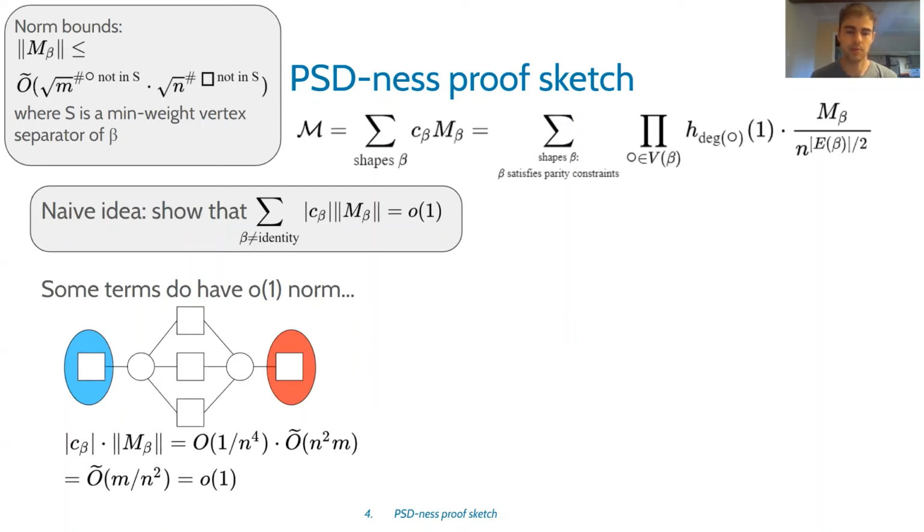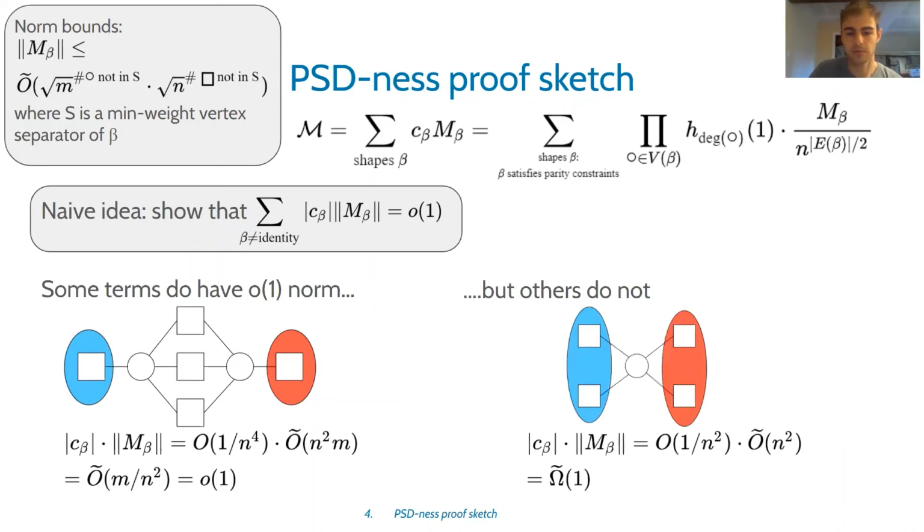Using the norm bounds that I've put up here in the upper left, let's estimate the norm of this shape here. So a minimum weight vertex separator for this shape is either the blue square or the red square. After removing that square, there are 4 squares left and 2 circles. So the norm bounds imply that the operator norm of m sub beta is m n squared for this shape. The coefficient that this shape appears with is 1 over n squared because it has 8 edges. So therefore, the contribution to the sum is actually m over n squared, which, since we assume that m is less than or equal to n to the 1.5, this is little o of 1.